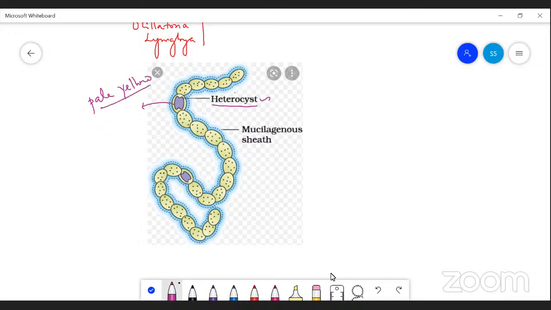This thick-walled cell is called a heterocyst. This heterocyst cell can perform nitrogen fixation. Every cell of these filamentous blue-green algae, Nostoc, is covered with a mucilaginous substance. Due to the mucilaginous layer, they are said to be Myxophyceae.